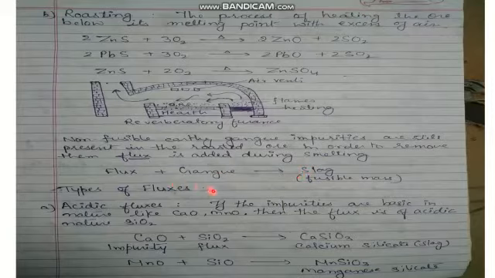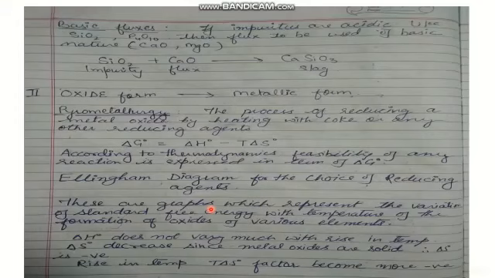We are having two types of fluxes. One is acidic flux and the second one is basic flux. If the impurities are basic in nature, then we use the chemical substances which are acidic in nature. And if the impurities are acidic in nature, then we will use the substances, chemicals which are basic in nature. Therefore, they are known as basic flux. So impurities can be anything, and your flux may be any chemical compound which is combining with that impurities.